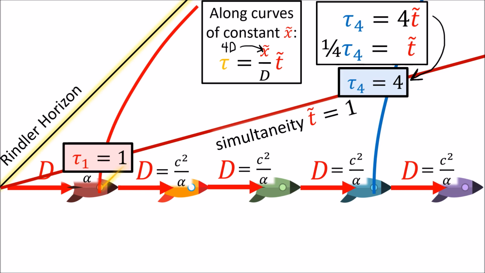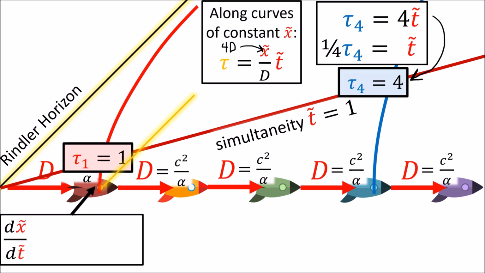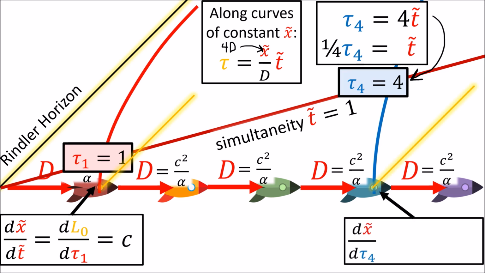A beam of light next to the first spaceship will have a speed in Rindler coordinates of dx tilde by dt tilde, which is just dl0 by d tau1, which is the ship's local proper time. As stated before, the local speed of light in an instantaneous inertial frame is always c. If we measure the local speed of light at the fourth spaceship using the local proper time tau4, we also get a speed of c, because this is also an instantaneous inertial frame.